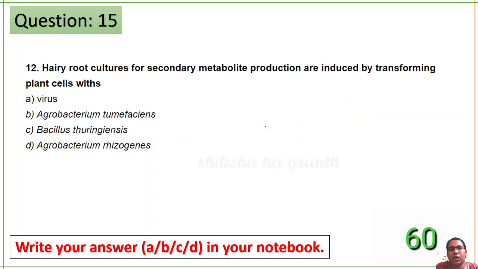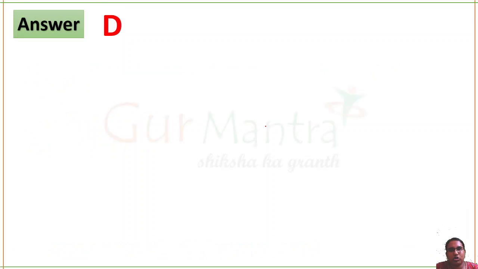Next question. Hairy root culture for secondary metabolite production are induced by transforming the plant cells with what? This is also very easy. It is a very good GATE question though. Okay, so the correct answer for this question is Agrobacterium rhizogenes.